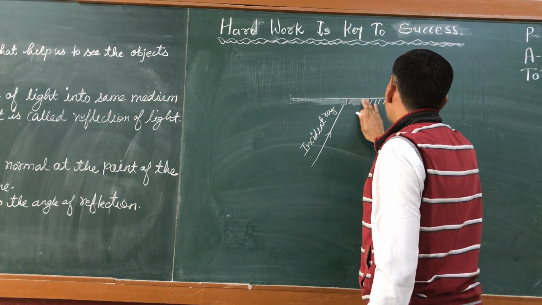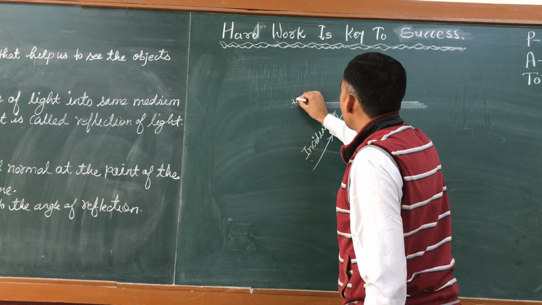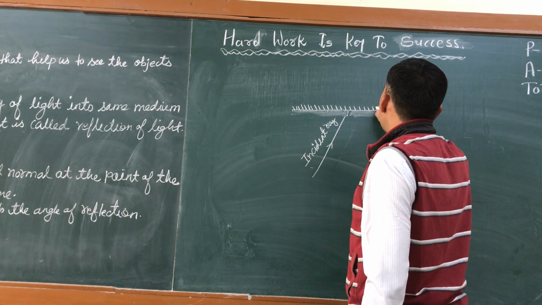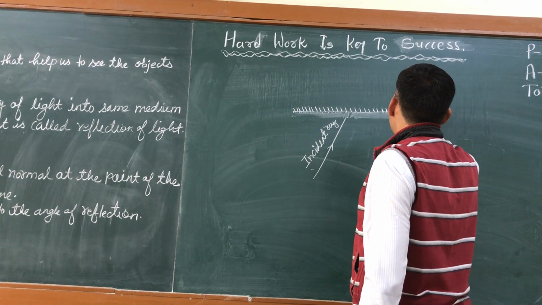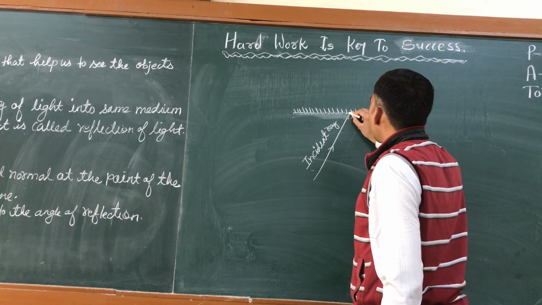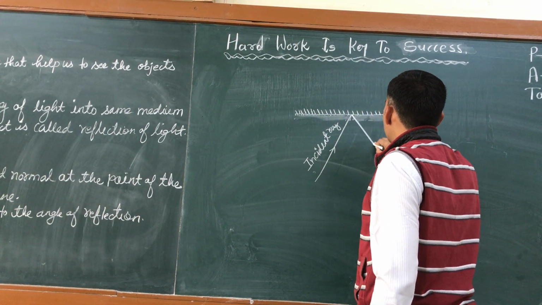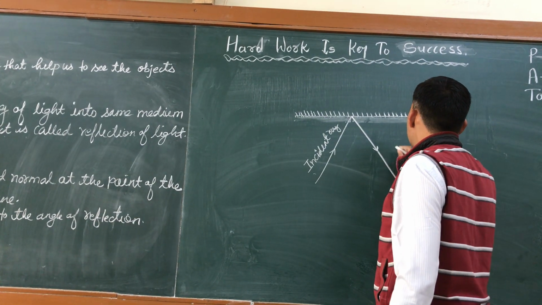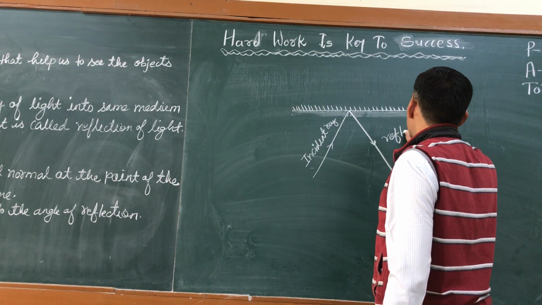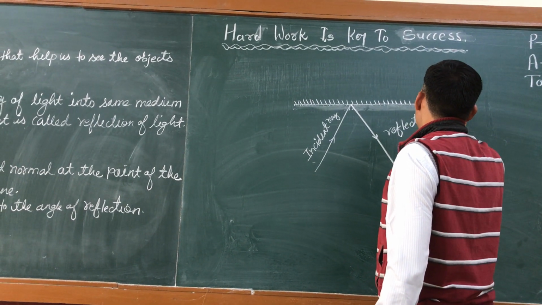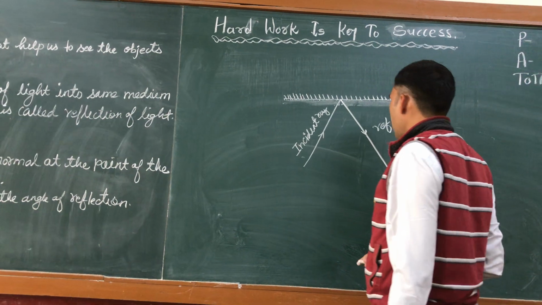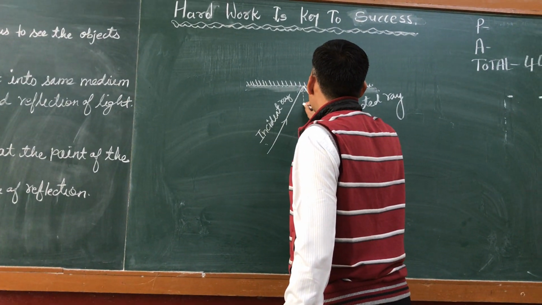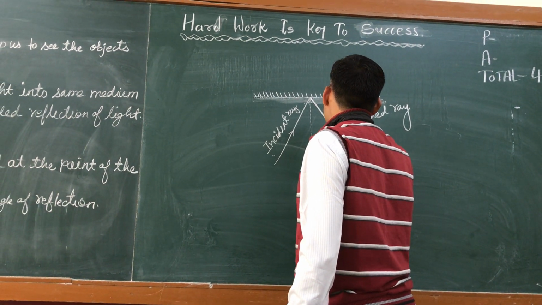You can also explain it like this: this mirror is painted from the other side, and the other side is the reflecting surface. So this is the reflected ray, and the line at 90 degrees, perpendicular to the reflecting surface, is known as the normal. So this is the normal.